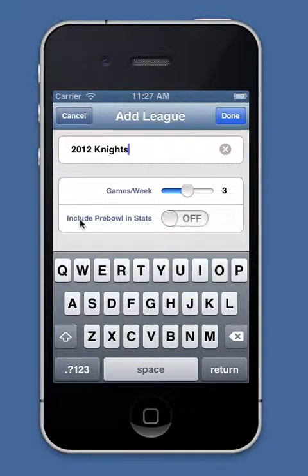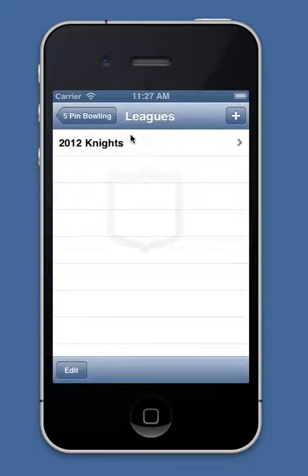The next one is include pre-bowling stats, and this is a little bit more complicated to understand, but there are statistics that the application will calculate for you, and depending on the league, you may want to say on or off. For instance, there are certain leagues that will allow you to pre-bowl or bowl ahead, and they'll say, yep, those scores will count towards your team, but they're not going to count towards your individual average or any individual awards. So you can adjust that however you see fit. Click on done, and now I have a league defined.